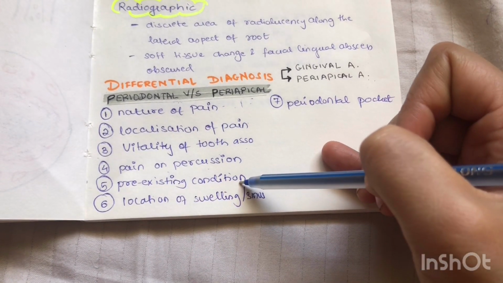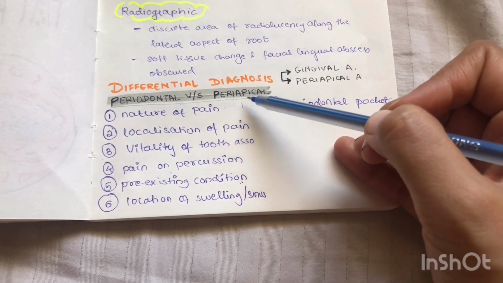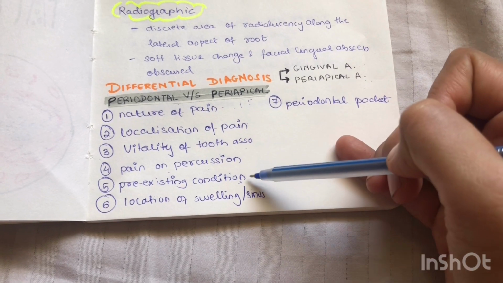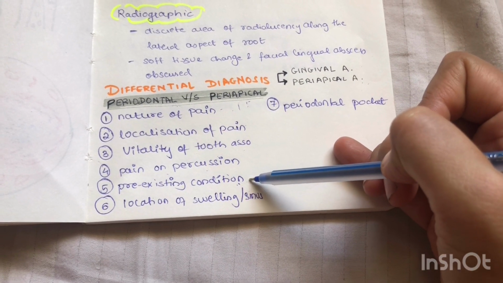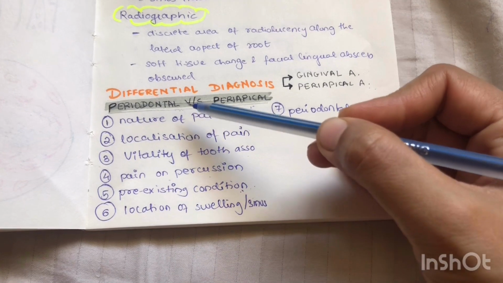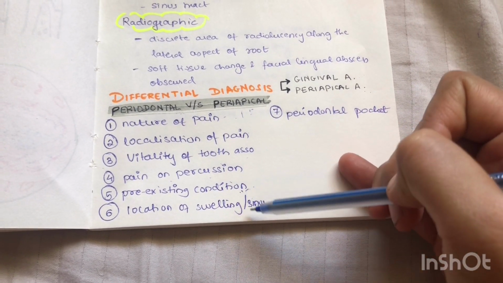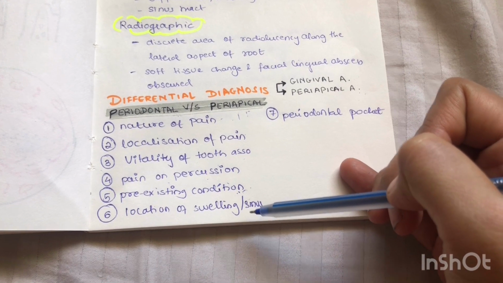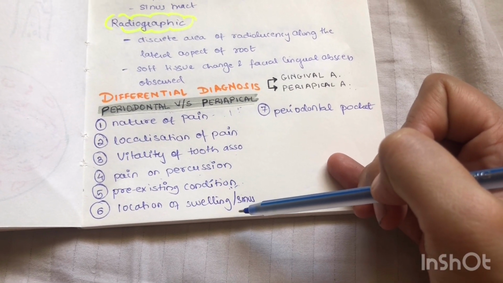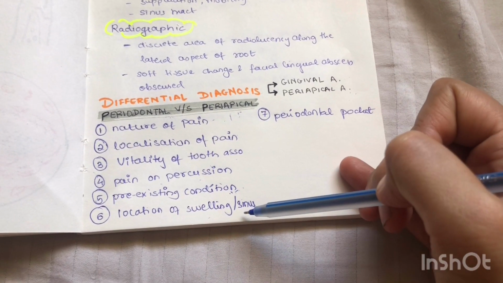Next is the pre-existing condition. What I mean by this is, in periapical lesion, the pre-existing disease is usually caries or a large restoration. In case of a periodontal abscess, the pre-existing condition is periodontitis, that is deep pockets which are present, loss of alveolar bone, etc. Location of swelling or sinus tract.